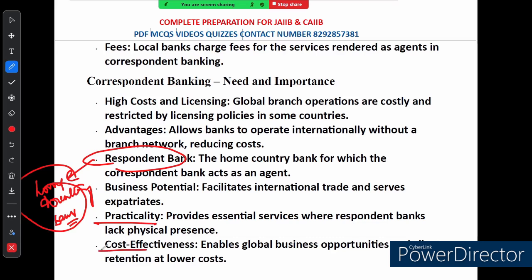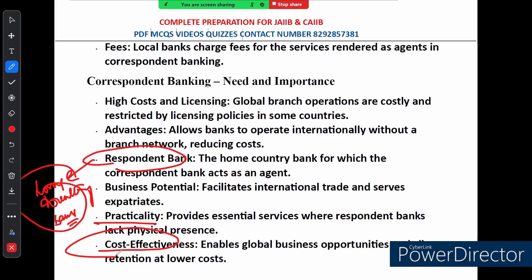Now let's talk about the cost. Since a bank does not need to open expensive branches in multiple countries, they save a lot of money. This cost effectiveness allows them to offer global business opportunities and retain clients without breaking the bank. It's a win-win situation. Customers get the service they need and the bank can expand its reach at a lower cost.